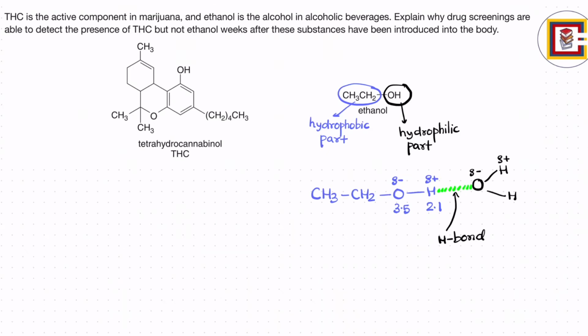in water. Because ethanol is highly soluble in water, it can be easily excreted by the body in the form of urine. So the drug screenings will not be able to detect the presence of ethyl alcohol weeks after it has been introduced in the body, because it is water soluble and can be easily excreted in the form of urine.